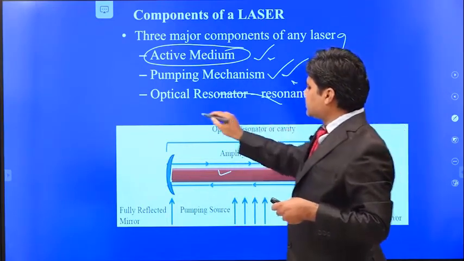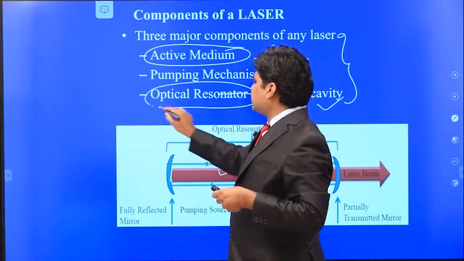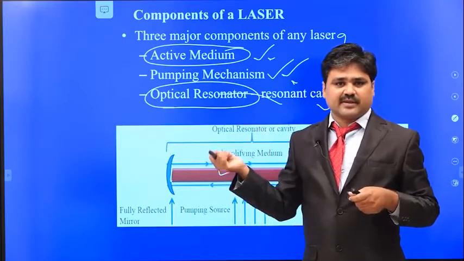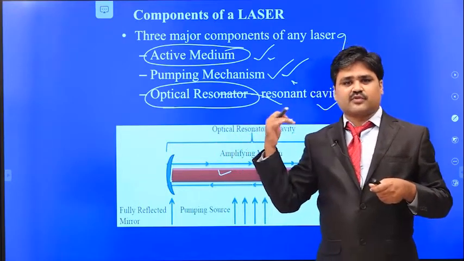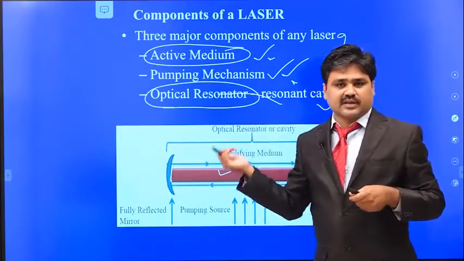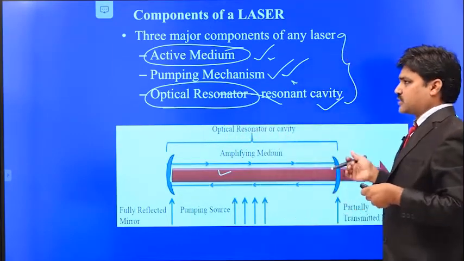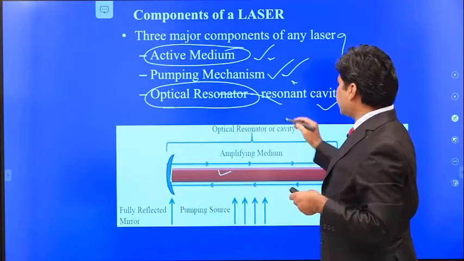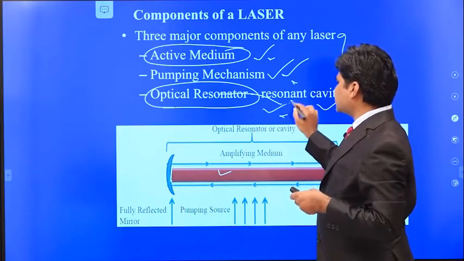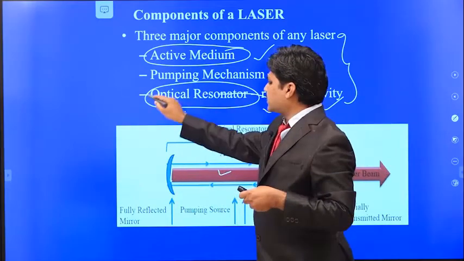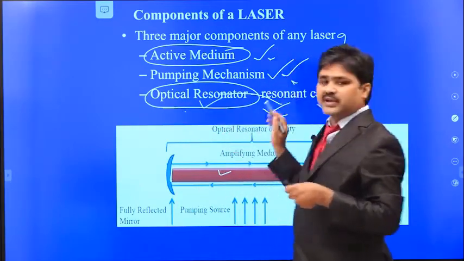The third one is the optical resonator. To get the stimulated emission, we need photons inside the cavity. If we have external photons, then only stimulated emission will occur; otherwise, it will not occur. In order to increase the number of photons inside the cavity, we need the optical resonator.